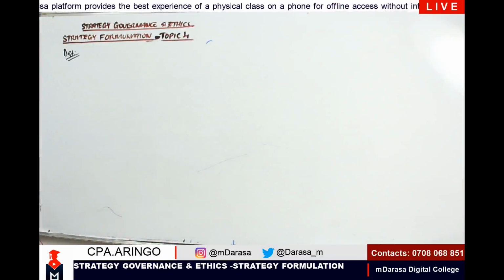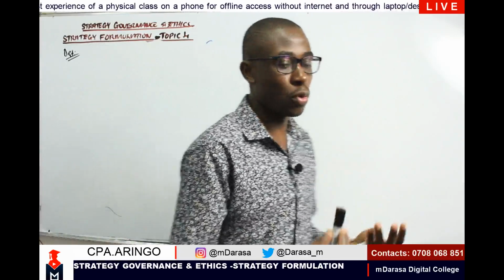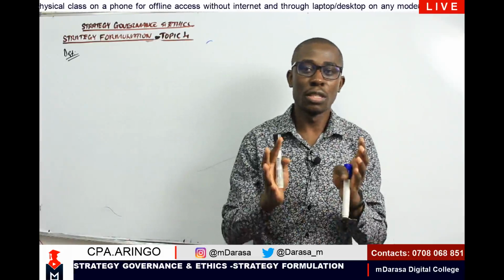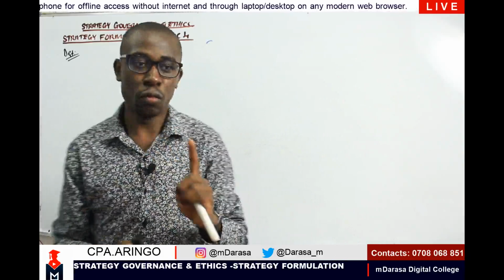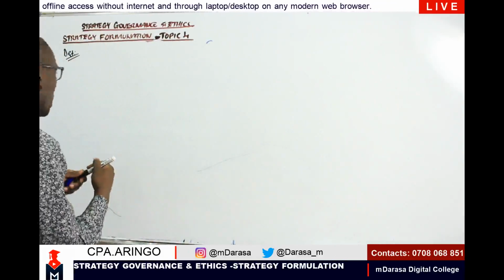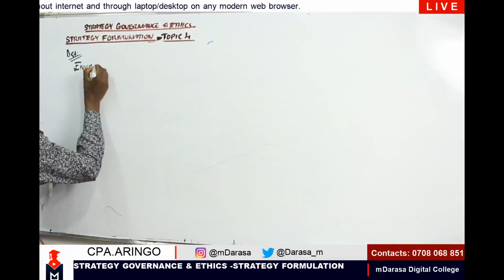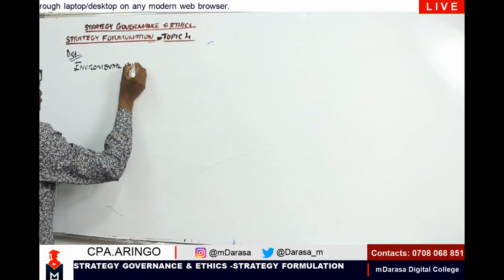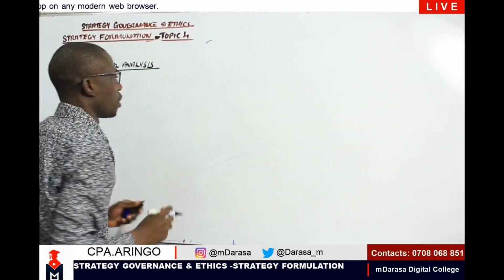The moment I'm able to understand what strategy formulation is, we can now proceed and start analyzing its components, which we've said will include the following: environmental analysis. And my good students, anytime you are talking of this concept, I want us to approach it